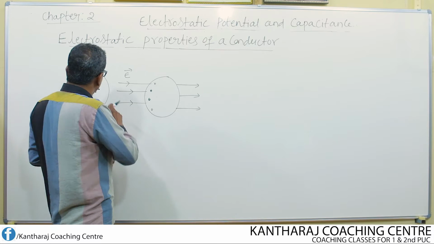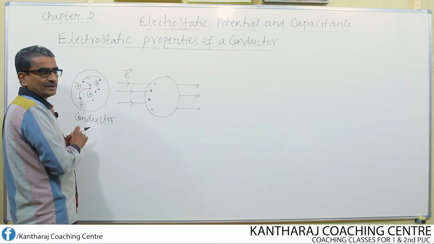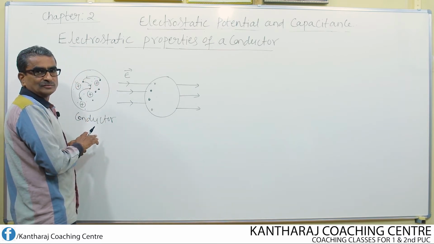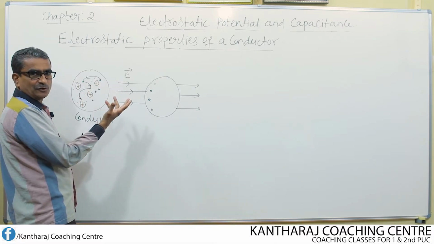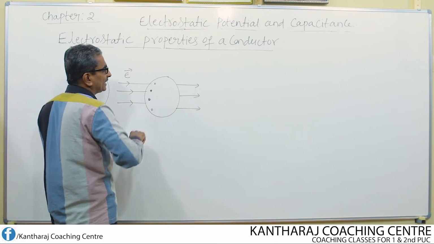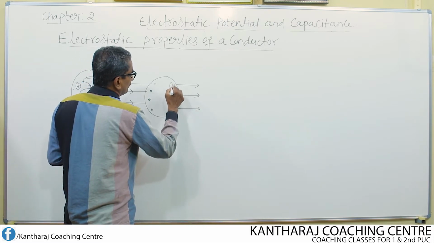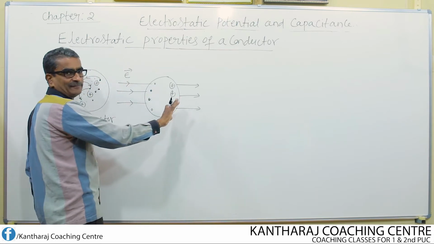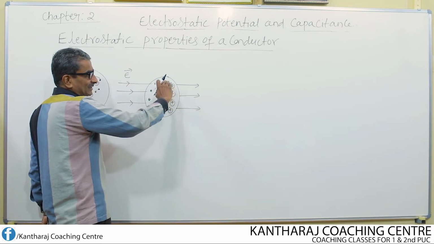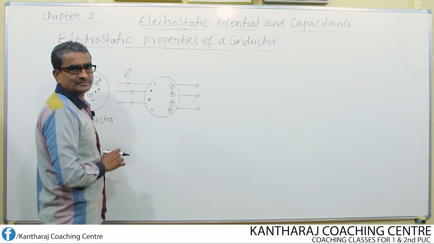At the same time, the positive charge also tends to move because of the electric field. Even this positive charge experiences force and tends to move in the direction of the electric field. Now, these positive charges also align towards the other side of the sphere.